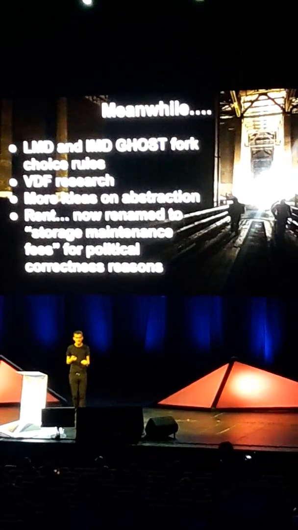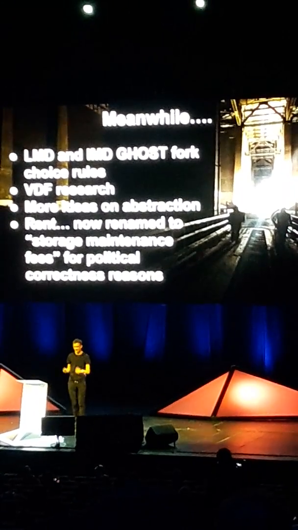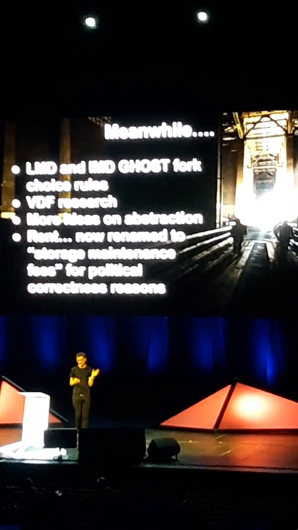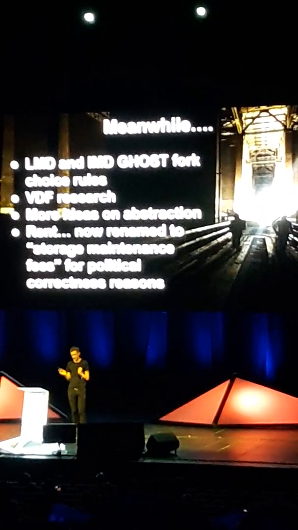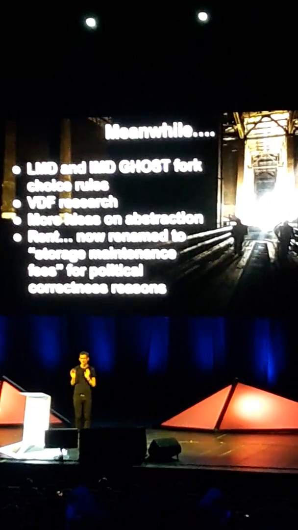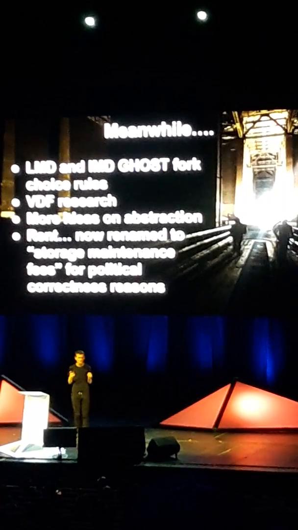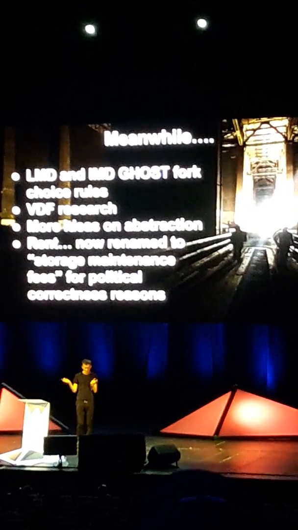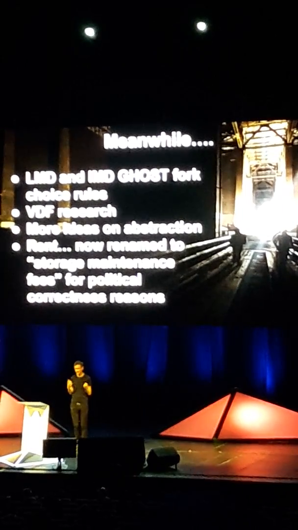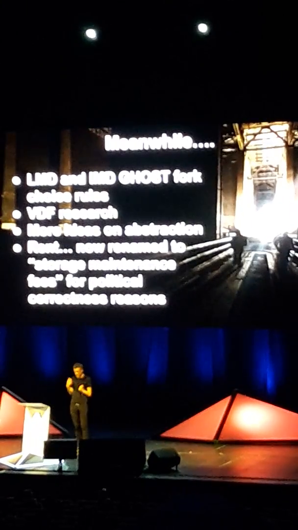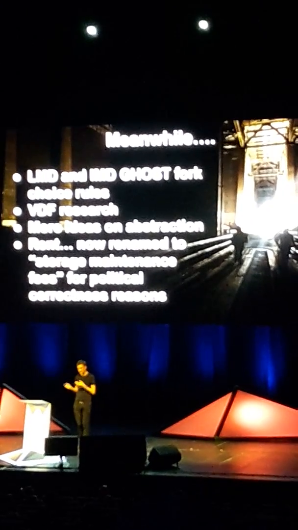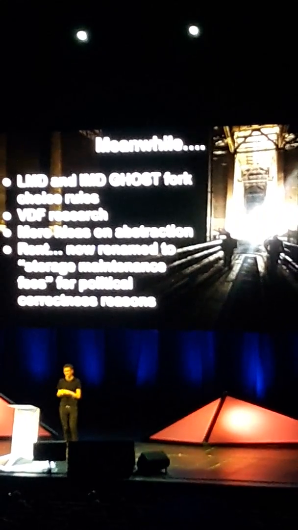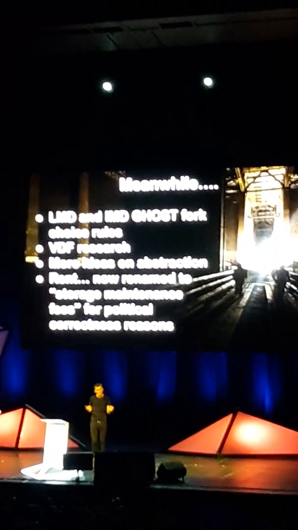We spent a lot of time arguing about fork choice rules. We ended up getting closer and closer and deeper into realizing that fork choice rules based on Ghost, the greedy heaviest observed subtree algorithm that was originally intended for proof of work but repurposed by us for proof of stake, made a huge amount of sense. Justin started doing research on verifiable delay functions. We had this workshop at Stanford, and we made a lot of progress on verifiable delay functions there, and Justin is still collaborating with a lot of researchers from there.